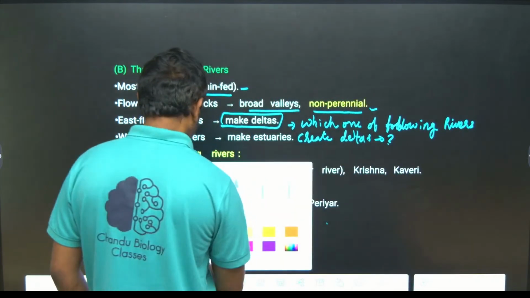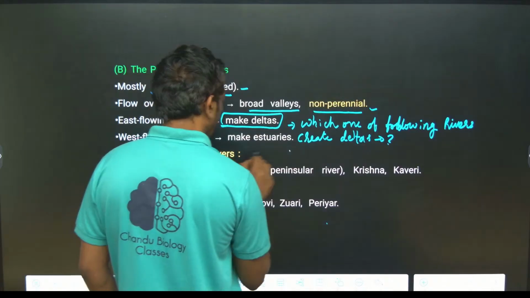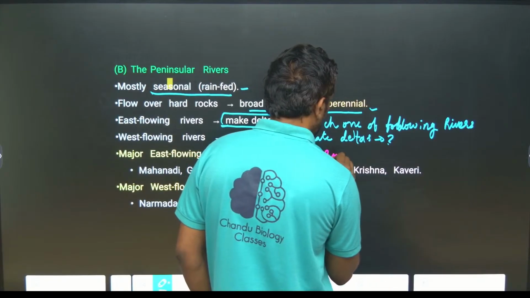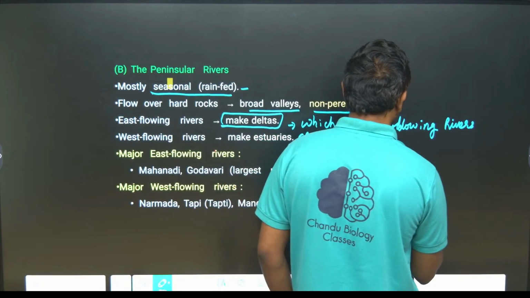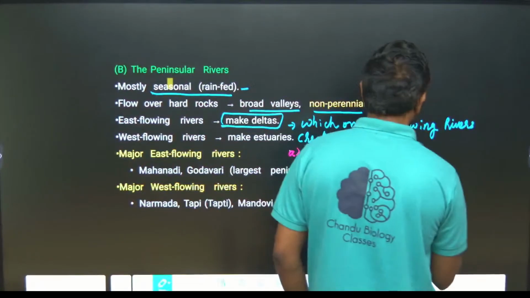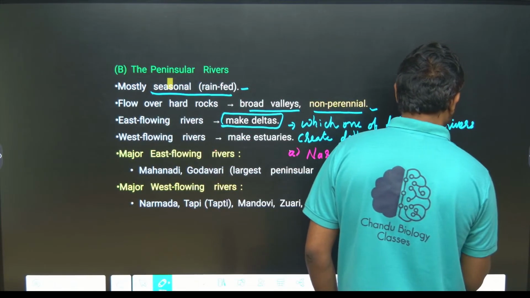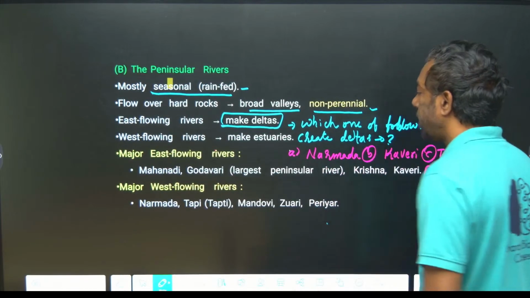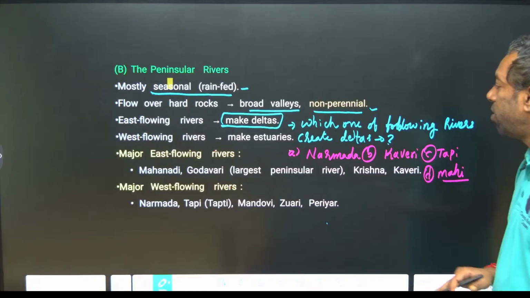Options: A, Narmada; B, Kaveri; C, Tapi; D, Mahi. Guys, they can ask you such questions. Which one of the following rivers creates deltas?